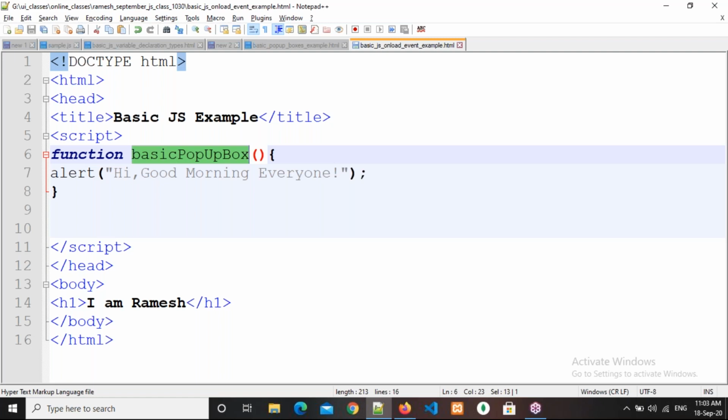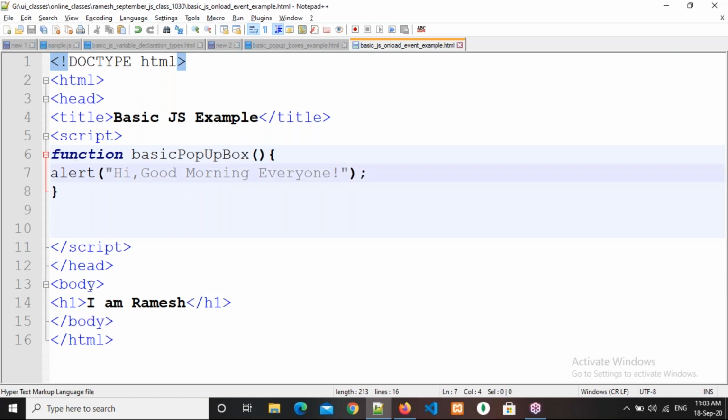So when I want to call it, whenever this body is loaded, immediately it should call. I don't click anywhere in the browser. Whenever this content is loaded, immediately it should trigger this method. So in that case, we need to apply it to the body element, because I don't click anywhere in the body. I don't want mouse over or mouse out anywhere in the body tag. Just whenever the content is loaded, immediately I want to execute this function.